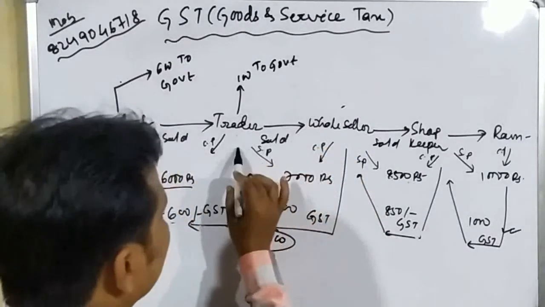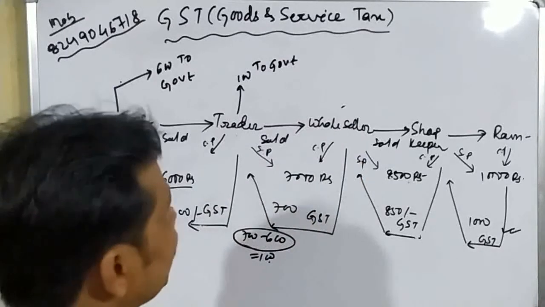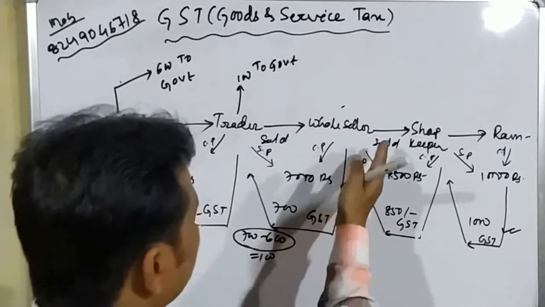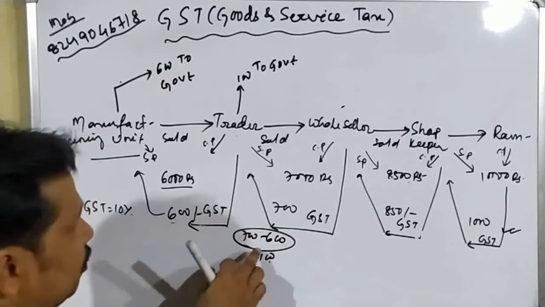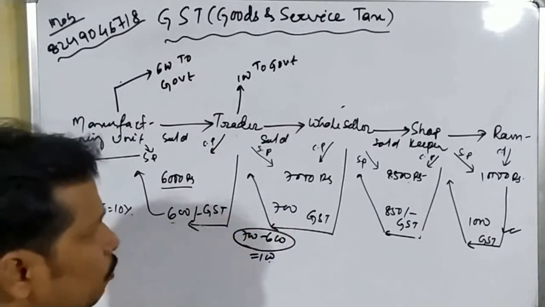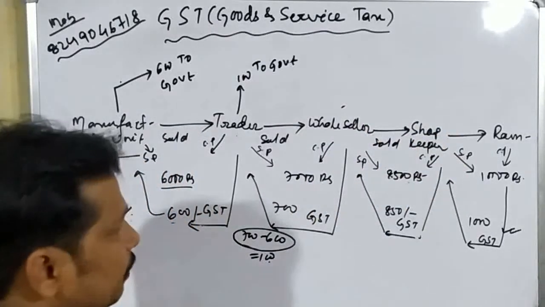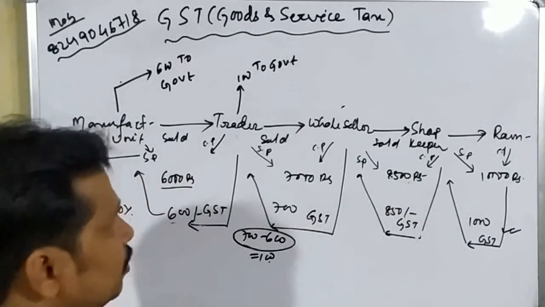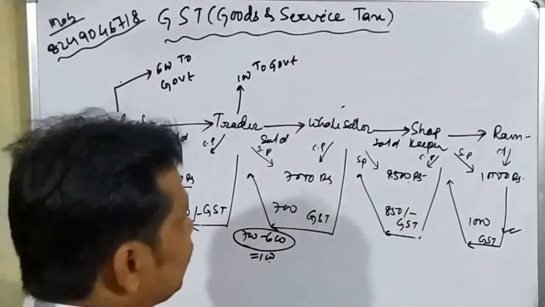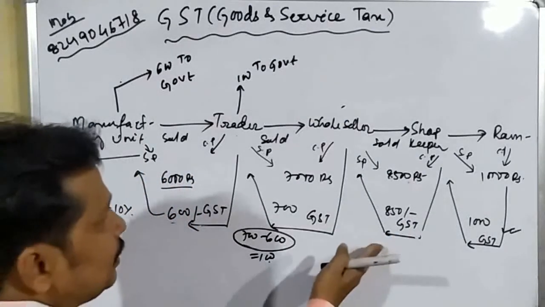When the trader sells to the wholesaler, the wholesaler bought that article at 7,000 rupees and gave the GST amount of 700 rupees. Now when the wholesaler sells that product to the shopkeeper at the price of 8,500 rupees, that means the wholesaler will collect 850 rupees from the shopkeeper as the GST.